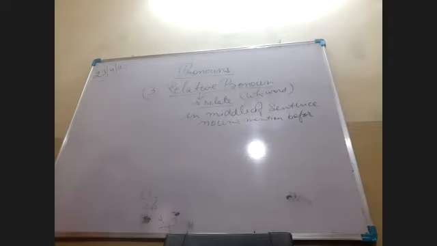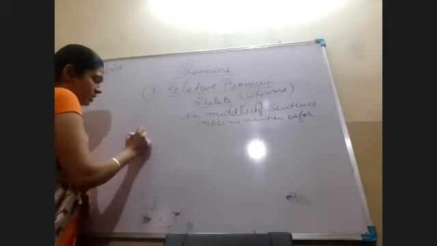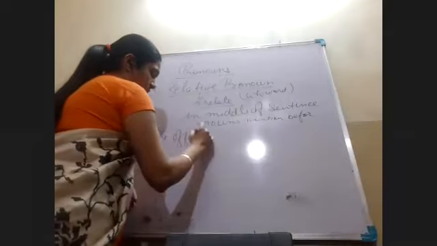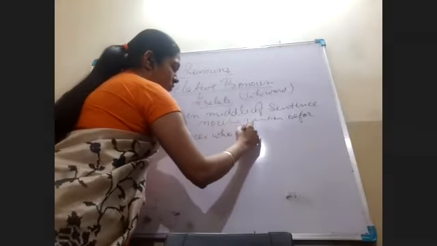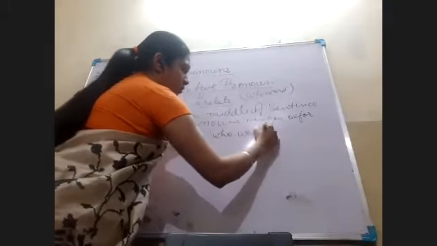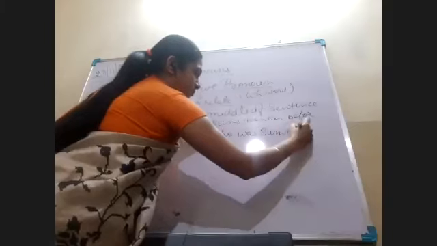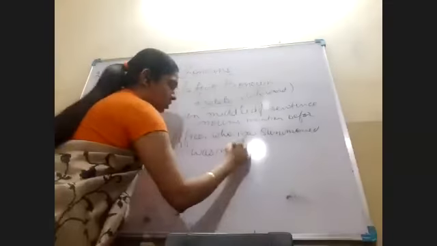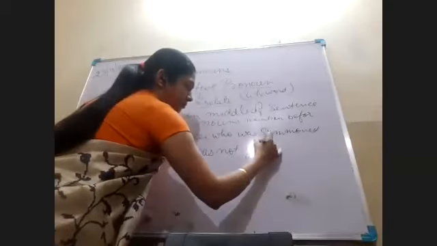For example, the first example is: the officer who was summoned was not guilty.